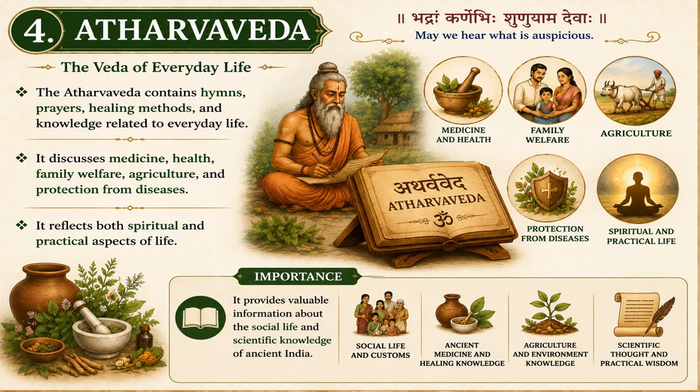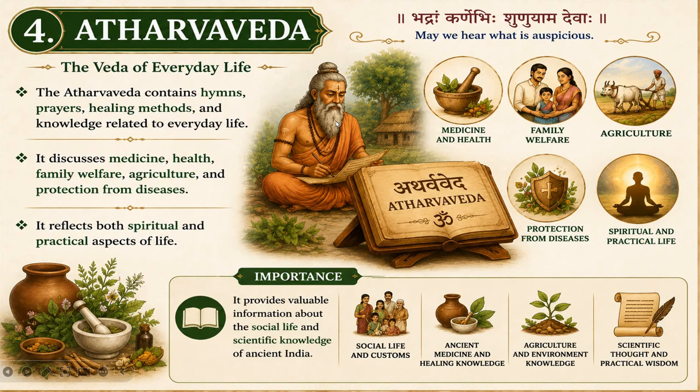Next, you have the fourth Veda, that is the Atharva Veda. So here, again, it is one of the four Vedas and an important source of practical and spiritual knowledge in ancient India. It introduces the Atharvaveda as the Veda of everyday life, emphasizing its unique focus on the well-being of the individuals and the society.